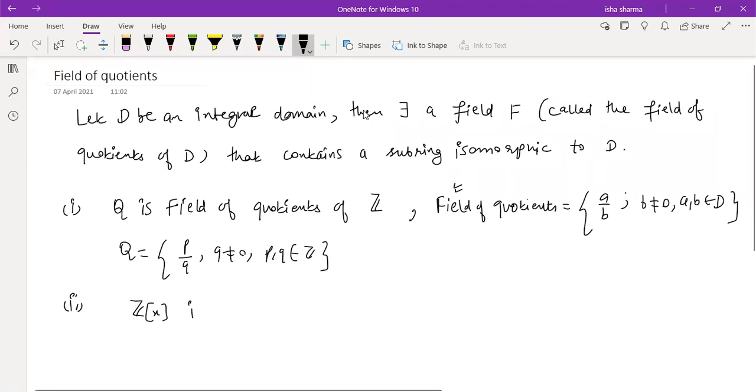I am telling you why I am doing this topic, field of quotients, very briefly, because you know our main topic is ring theory. After that, fields will explicitly start once we finish the concepts of ring theory. And to understand the field of quotients in more detail, we need some more results. That is why here I'll be just giving you this definition.